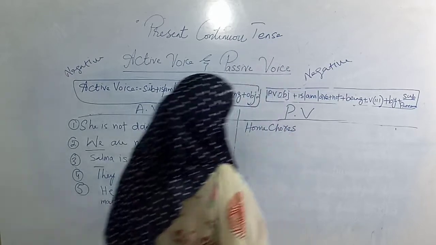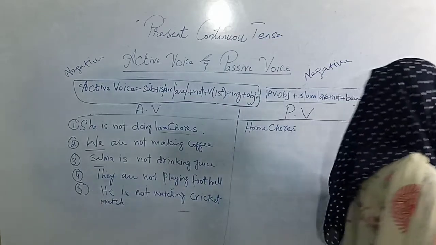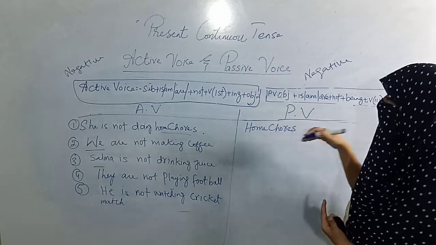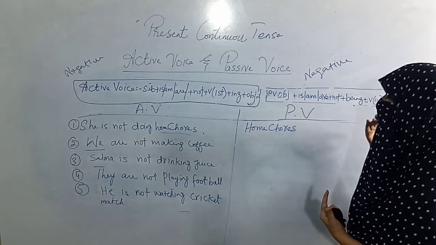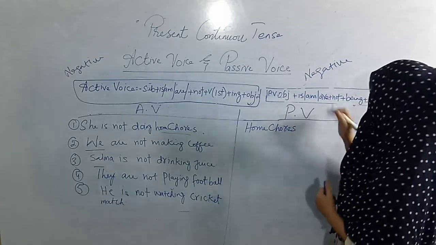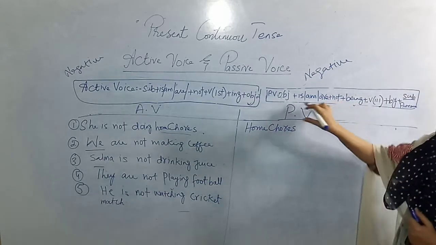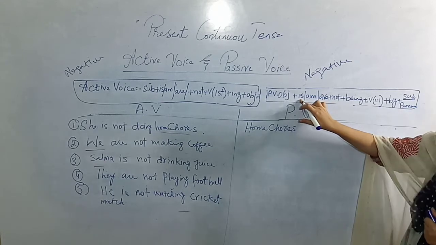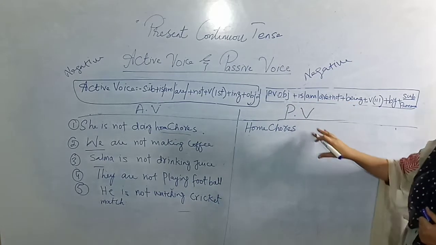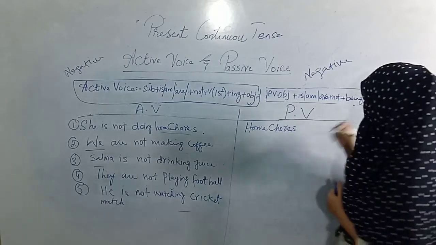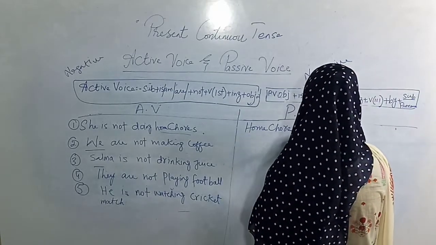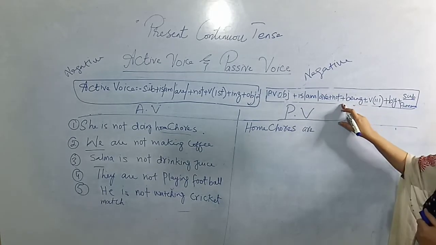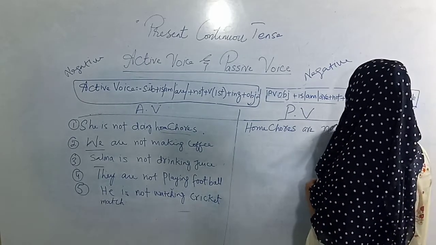Home chores, as I have told you, home chores means घर के काम, and I am talking about a plural object, so that is why I will write here are. You have to choose whether you will apply here is, am or are, but home chores के साथ are आएगा क्योंकि बहुत सारे घर के काम हैं. Home chores are, then not because this is negative, that is why not.